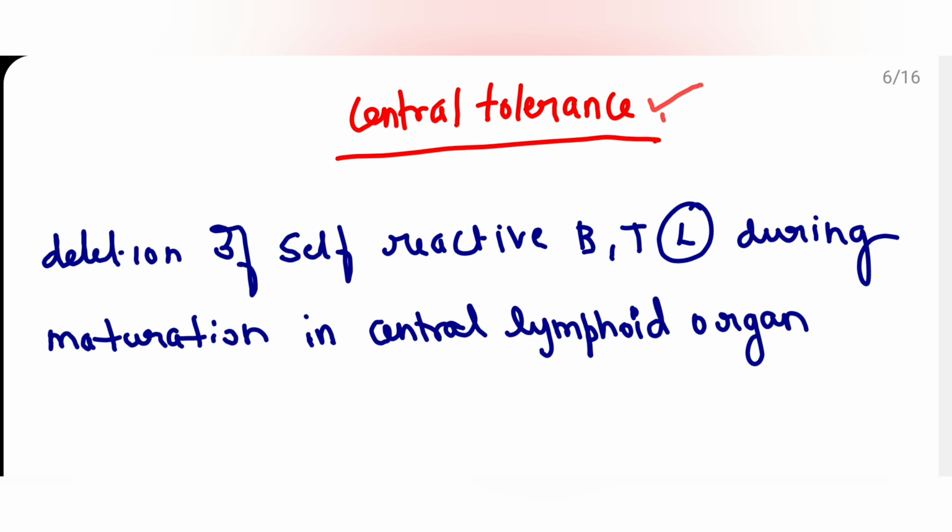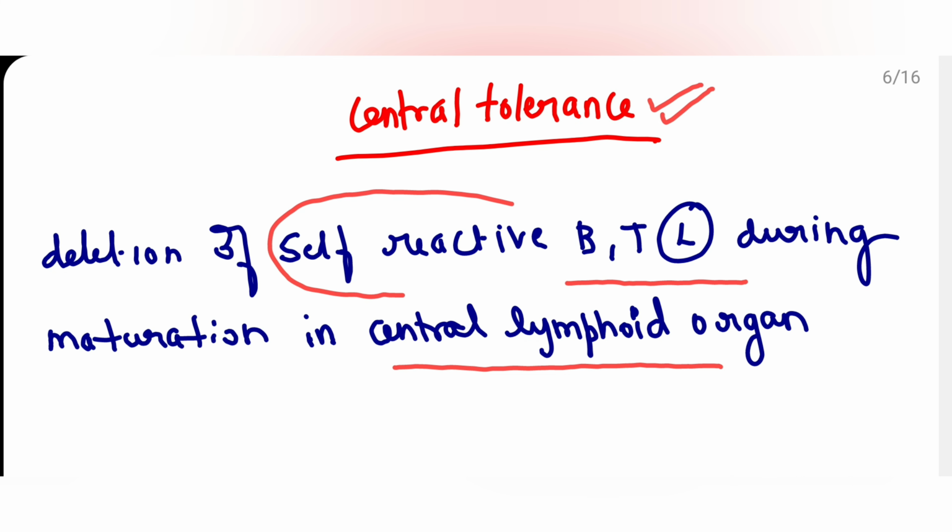During the maturation of B and T lymphocytes in the central lymphoid organ, what will happen? The self-reactive B and T lymphocytes are recognized and they are deleted by the process of apoptosis. So, in the central lymphoid organs, these are eliminated.